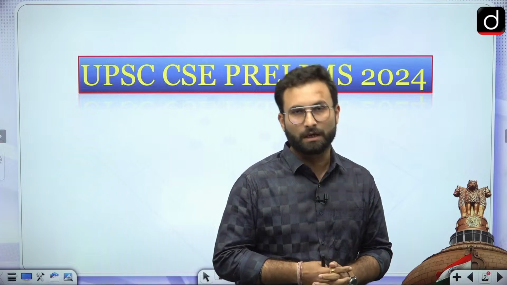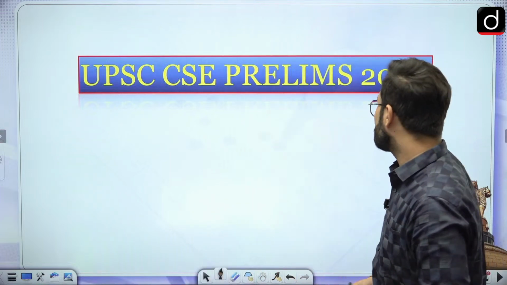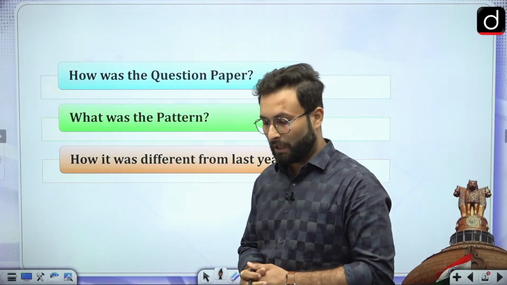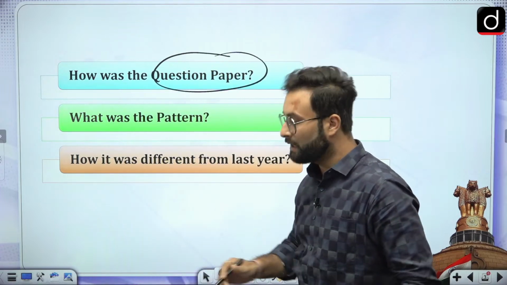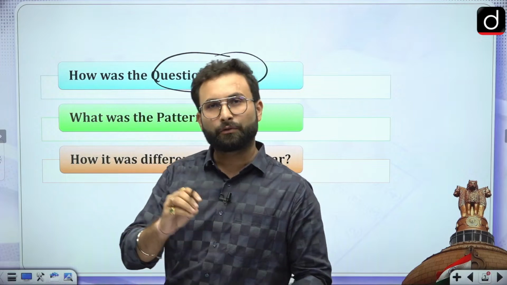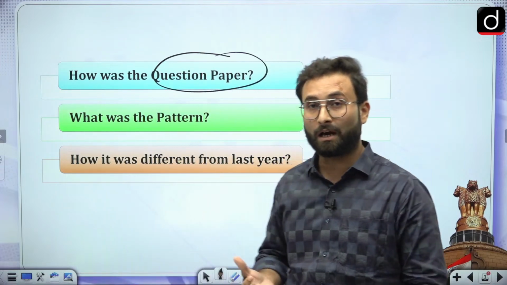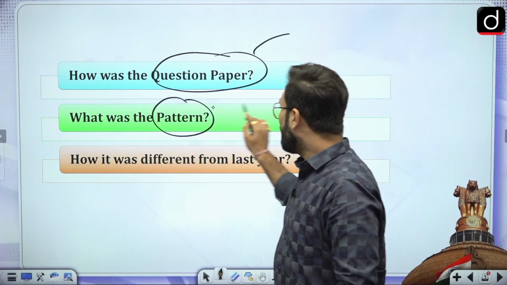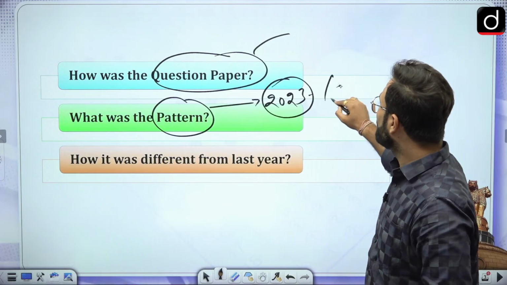So let's discuss what happened in the 2024 prelims GS paper. Here you can see the UPSC CSE Prelims 2024 paper has happened. In this live session, we'll be talking about how the question paper was, what kind of questions they have asked, and whether it was easy, moderate, or hard. Then we'll go to the pattern and see how it was different from 2023's examination, or even 2022.